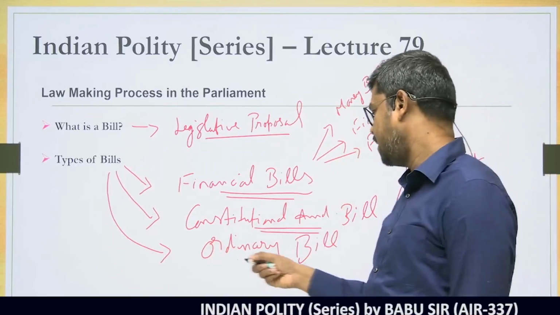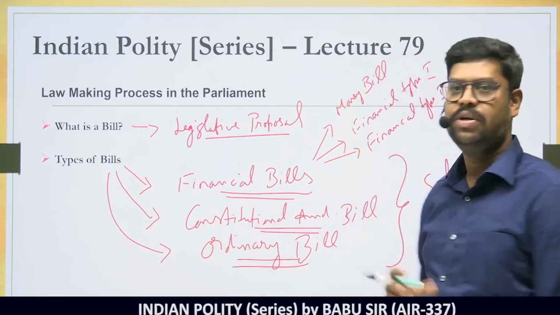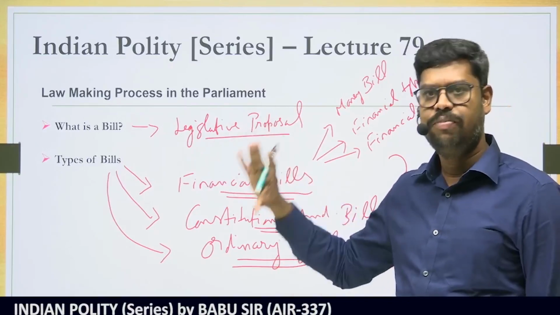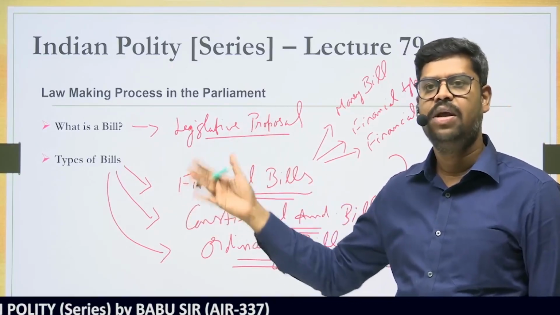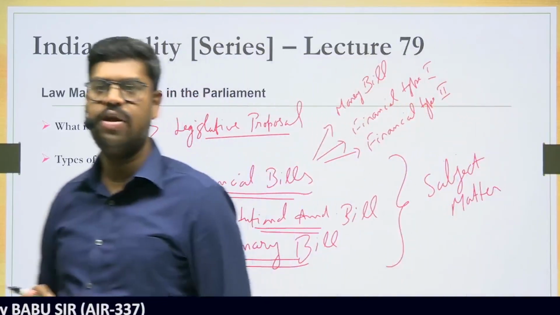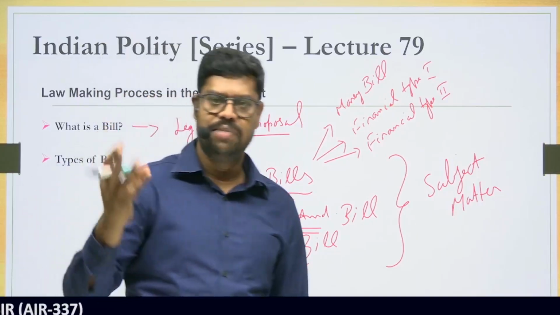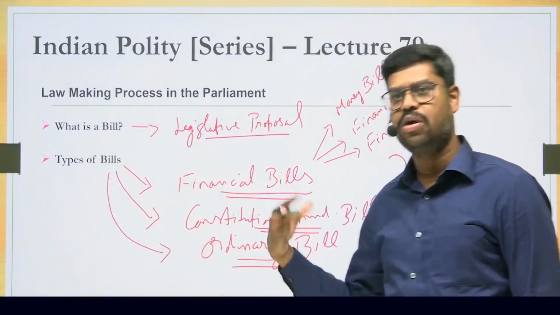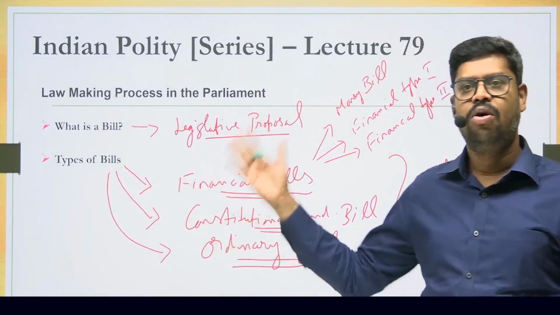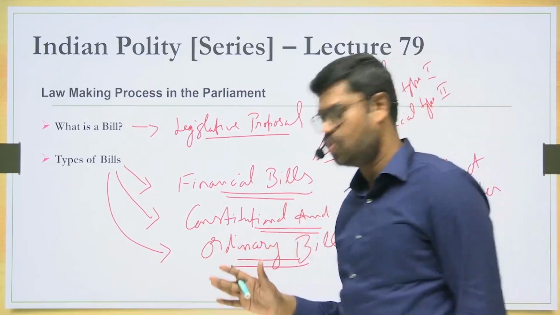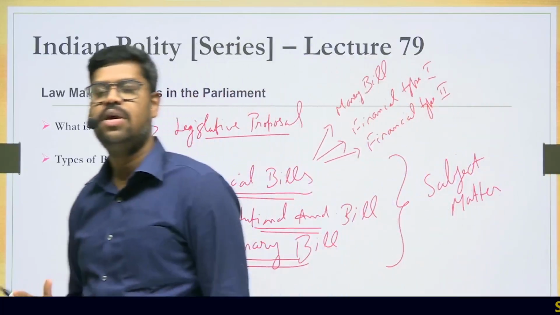And then the third type of bill is what is called an ordinary bill. So what is an ordinary bill? If a bill is not a financial bill, if a bill is not a constitutional amendment bill, then the other types of bills are called ordinary bills. Or to put it another way, if a bill is not a money bill, not a financial bill type 1, not a financial bill type 2 or a constitutional amendment bill, then all the other types of bills are called ordinary bills. So therefore, we'll try to understand what the subject matter of an ordinary bill is as we proceed.